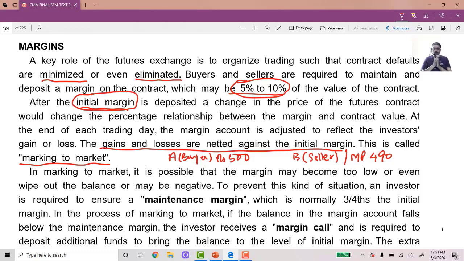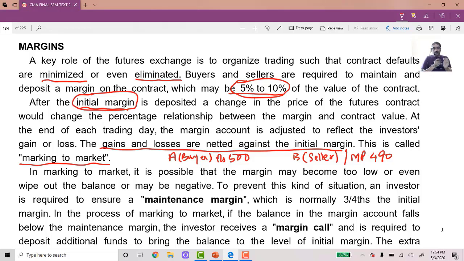It's a notional loss. B has sold at 500 and after selling at 500, price has fallen to 490. So B has made a profit of 10 rupees. So A's loss of 10 rupees is the gain made by B of 10 rupees. So that is why the gains and losses are netted against the initial margin. So whatever is there as initial deposit, that 10 rupees is deducted from A's deposit and added to B's deposit.